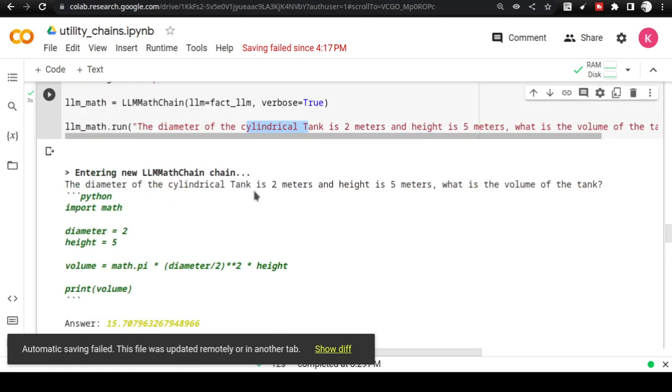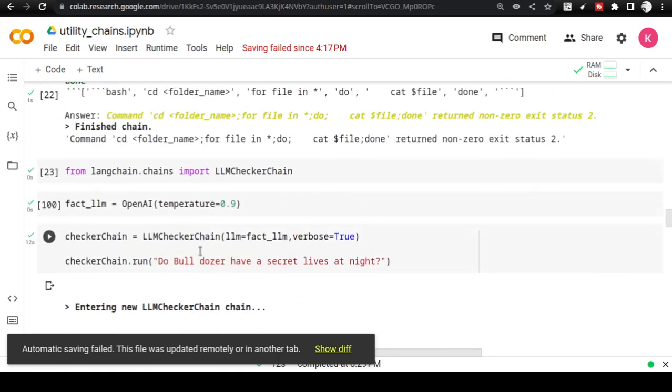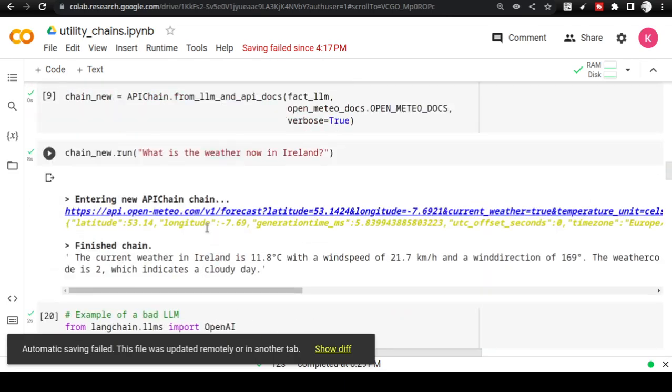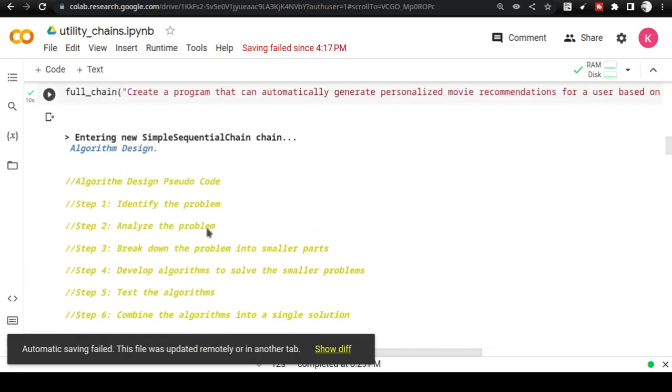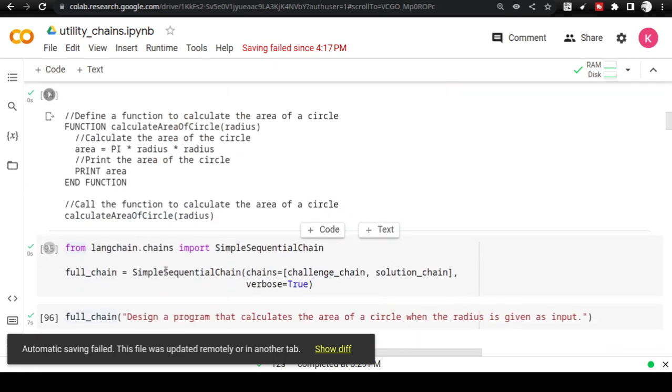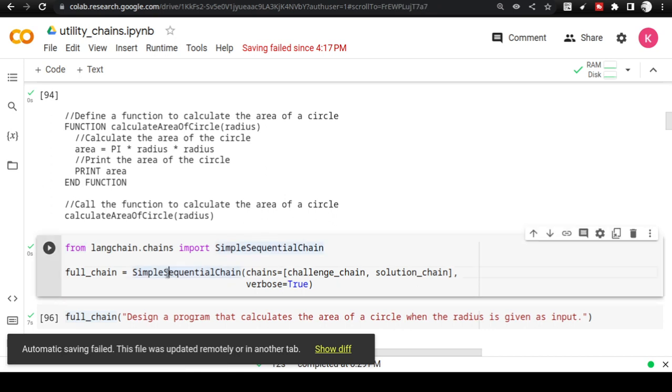Okay, and all these chains that you see, the LLM math chain, the LLM checker chain, and the bash chain, all these can be again used with sequential chain. The chain that we saw here, you can use that and we can sequence it. And simple sequential chain is, as the name suggests, it's simple. It does not keep the memory. It does not give the output of each of the steps separately. It doesn't keep the intermediate output also.